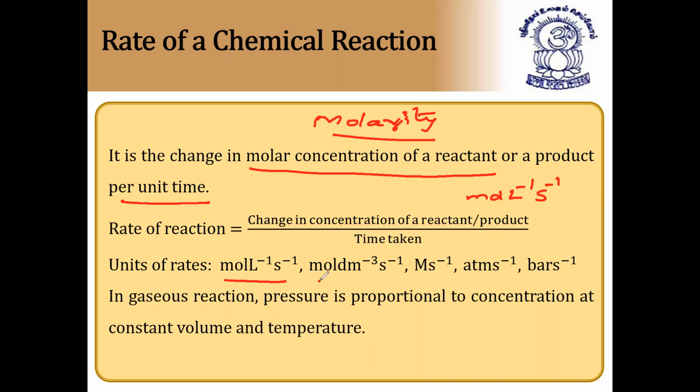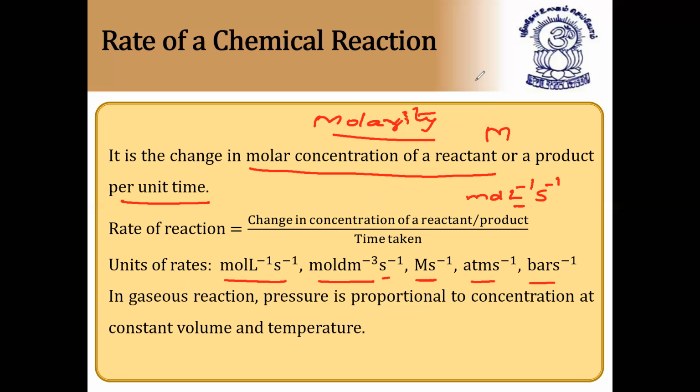It can also be taken as moles per decimeter cube, because decimeter cube is equal to liters, or molarity per second, because moles per liter is molarity, capital M. If you take pressures into consideration, you get atmosphere inverse, bar inverse. In gaseous reaction, pressure is proportional to concentration at constant volume and temperature. So this is called rate of chemical reaction.